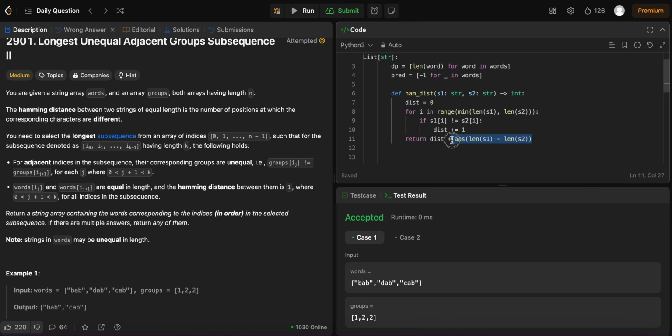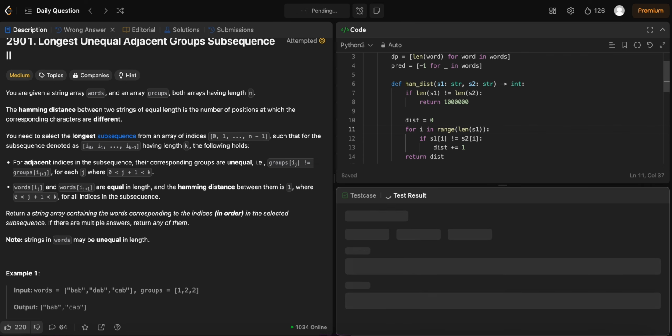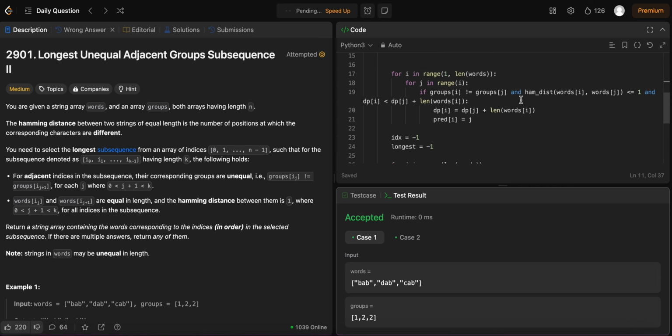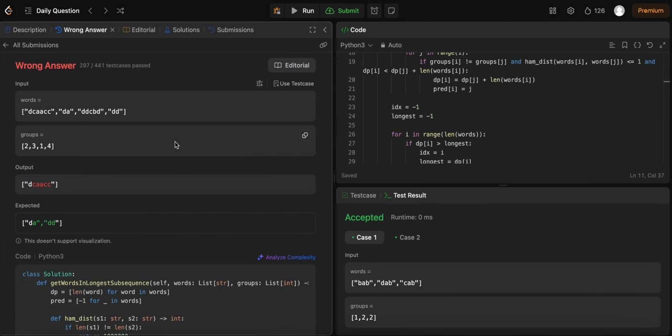Yeah, so instead of doing this, we can just go up here and do something like if the lengths are different, we just want to return, I don't know, I just set it as 1,000,000, because that'll work, and then we don't need the minimum here, although it doesn't really matter. It just makes it a bit nicer. Yeah, I think it should work now. It still doesn't work.